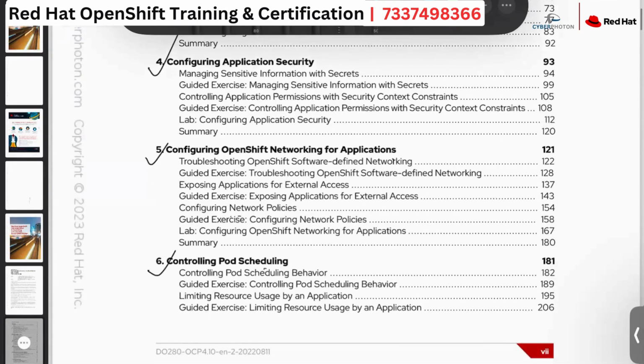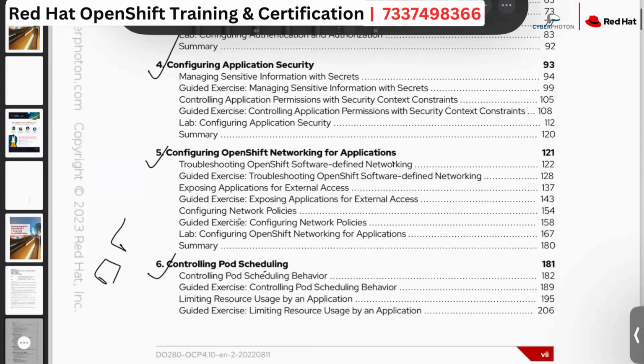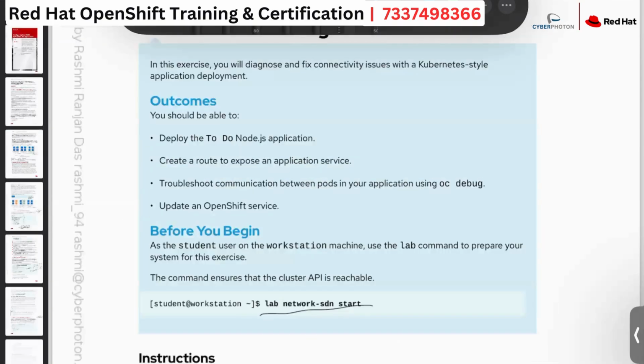Chapter number 6, controlling the pod scheduling. In this chapter, we will be discussing, once the application has been deployed by the developer, where it is going to be deployed. We have several worker nodes, so on which worker node should it deploy. And after it is deployed, suppose I have multiple customers. Now, if I give one example, suppose these 2 nodes where the application has been deployed, suppose 2 pods where the application has been deployed. I'm sorry.